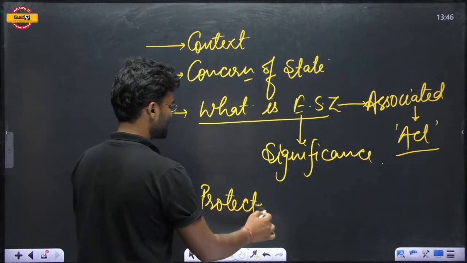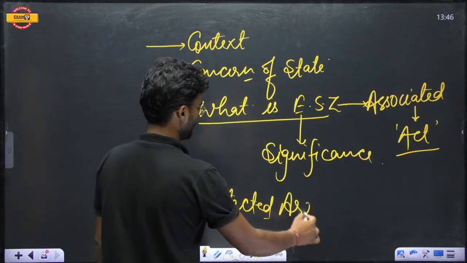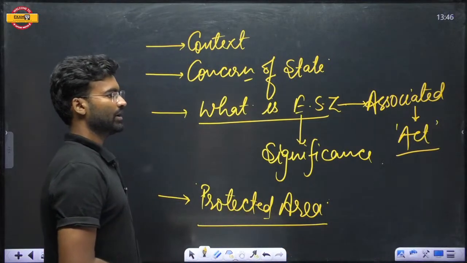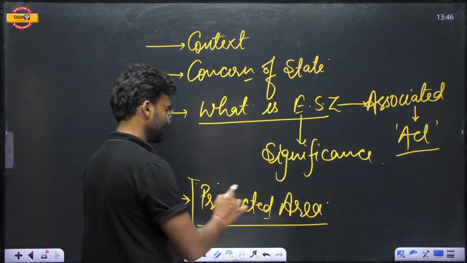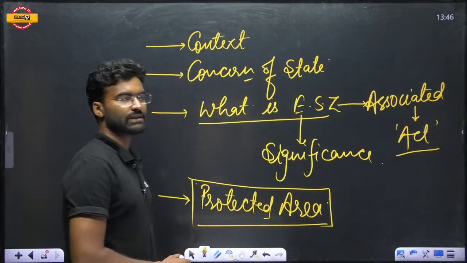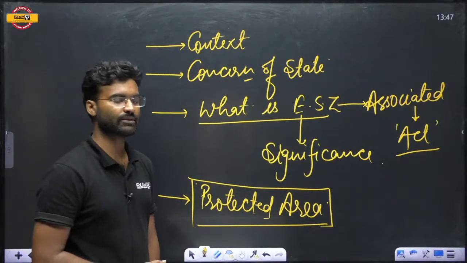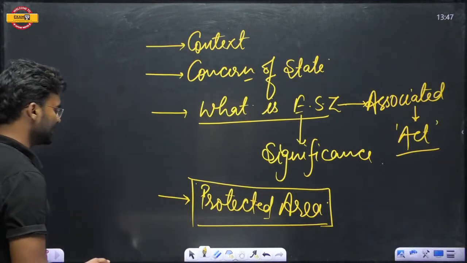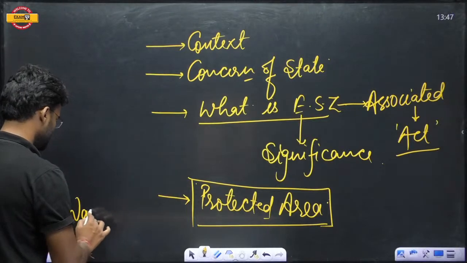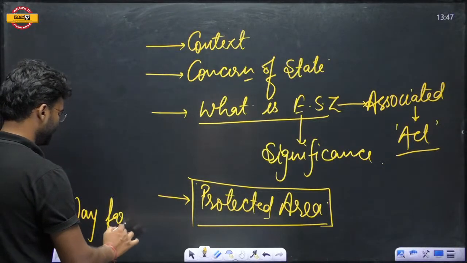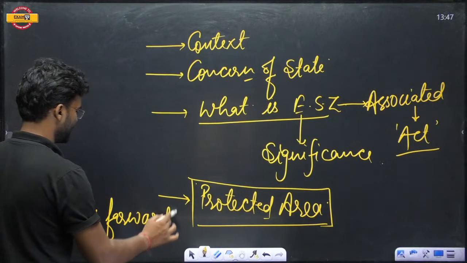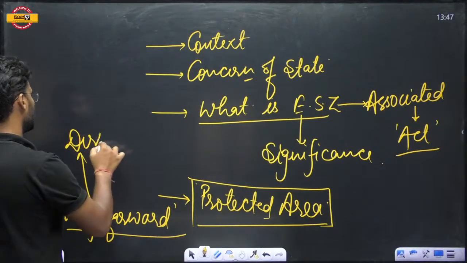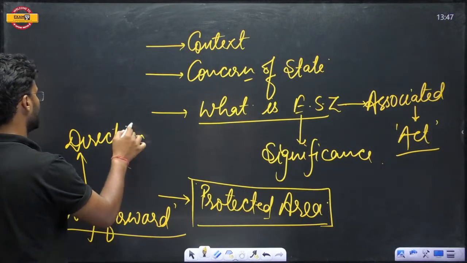Because this eco-sensitive zone is related to the protected areas, these are related concepts. Around the protected areas, the eco-sensitive zone is declared. So protected area. Now, what is the way forward for this particular verdict or direction of the Supreme Court?